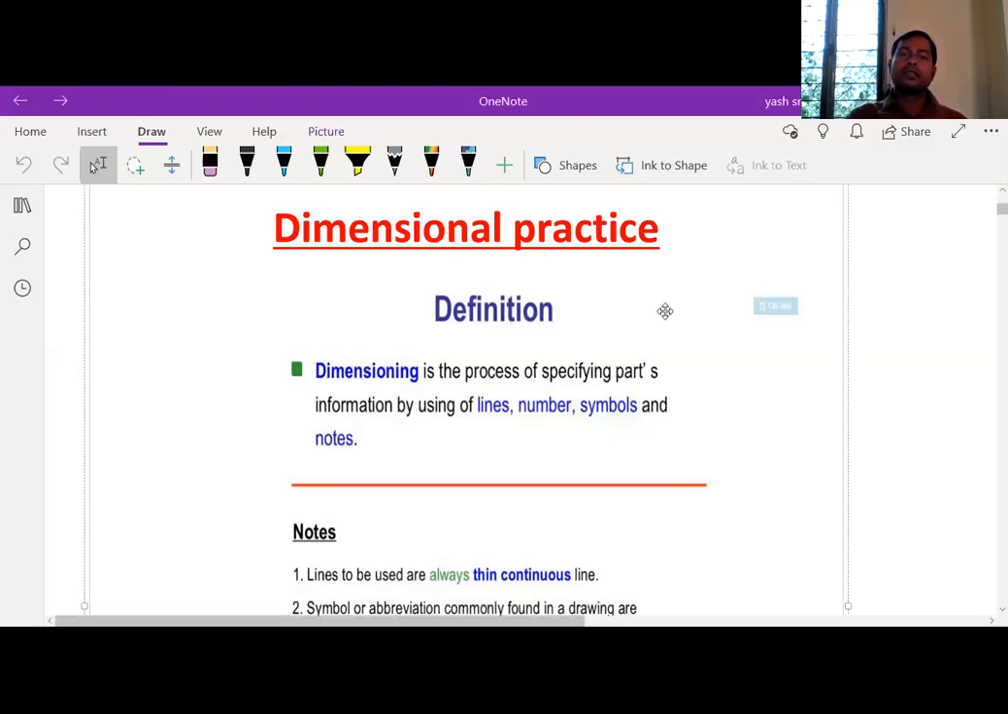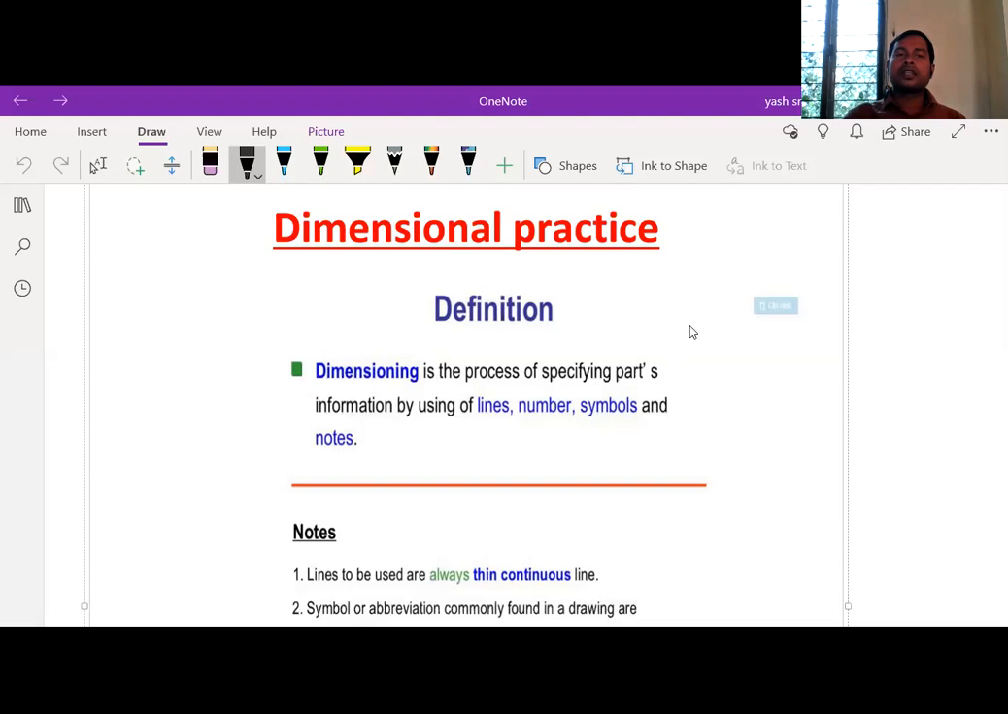So dimensional practice. Dimensional practice means, for example, if I give a diagram, how to mention the dimensions. So I told you, drawing is nothing but a language, by using symbols and numbers. Without writing any sentences, we are representing the sentences with some pictures with some dimensions, so that we have some rules and definitions to understand the dimensional practice.